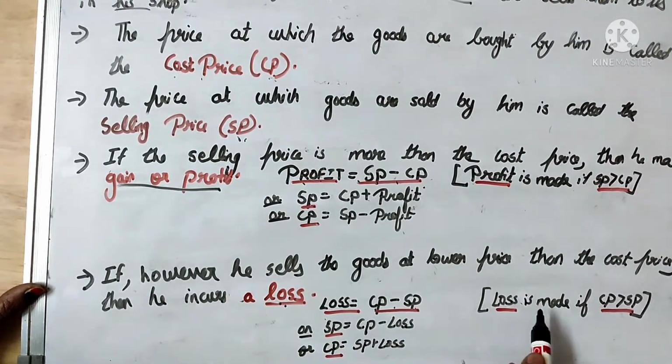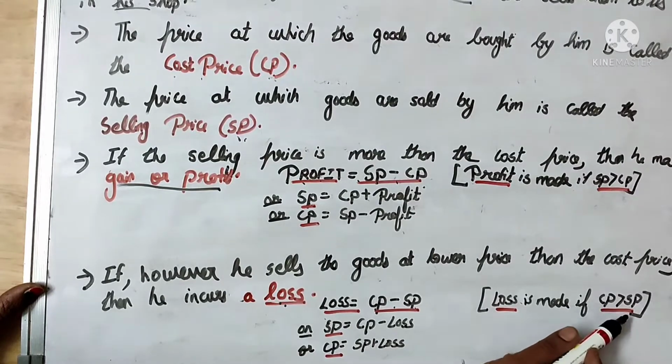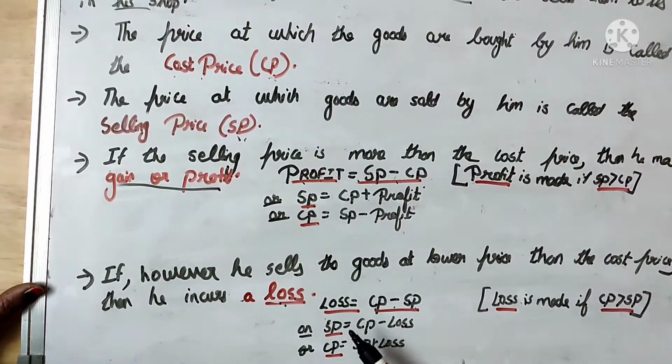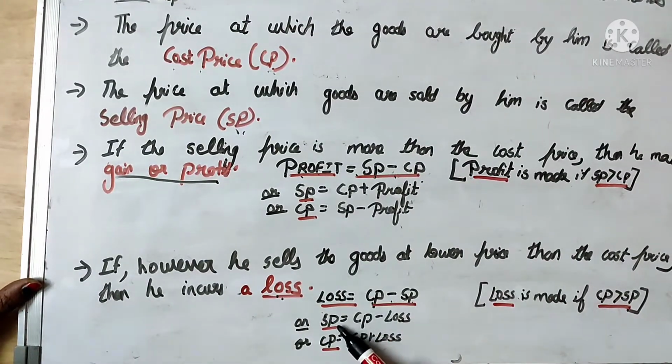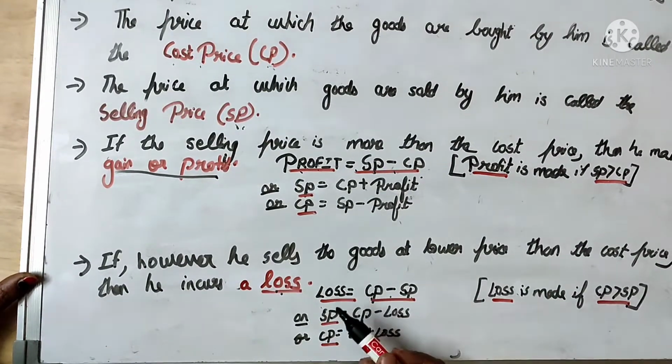Loss is made if cost price is greater than selling price. From this, we can find the selling price. Selling price will be equal to cost price minus loss, and cost price is equal to selling price plus loss.